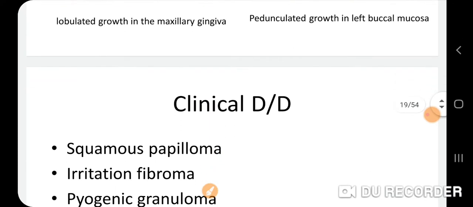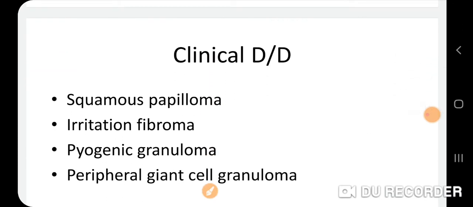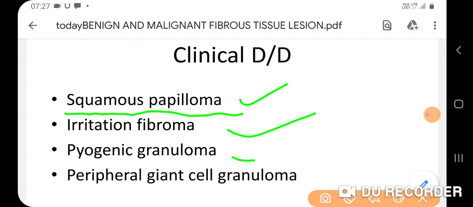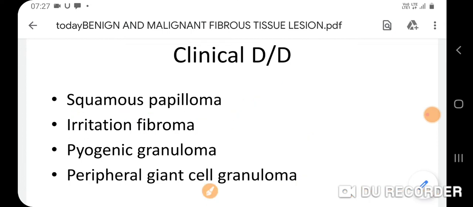After that, we come over to the clinical differential diagnosis. We earlier discussed the lesion is bucculated and warty, so we can confuse it with the squamous papilloma, and the lesion most resembles irritational fibroma, pyogenic granuloma, and peripheral giant cell granuloma. These are the clinical differential diagnosis.